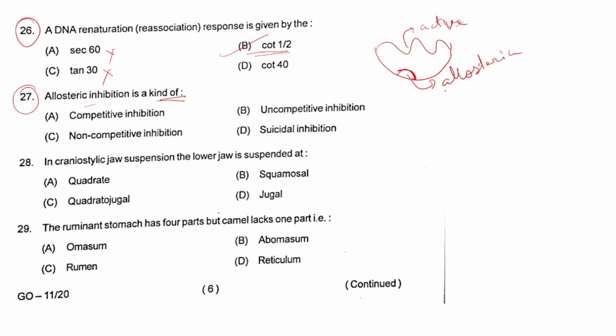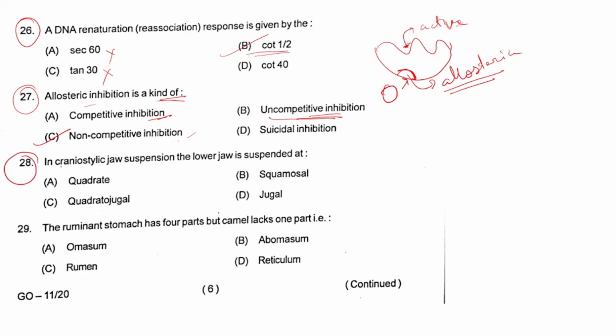The type of inhibition in which the inhibitor molecule binds with the allosteric site is non-competitive inhibition. In case of competitive inhibition, it binds with the active site only, it competes for the active site. In uncompetitive inhibition, it can bind with the substrate enzyme complex as well, whereas in non-competitive inhibition, it binds with the allosteric site.